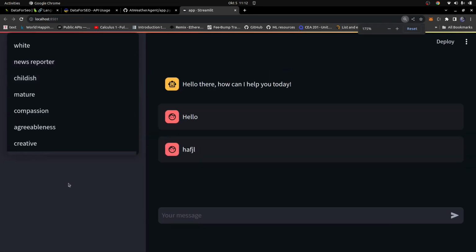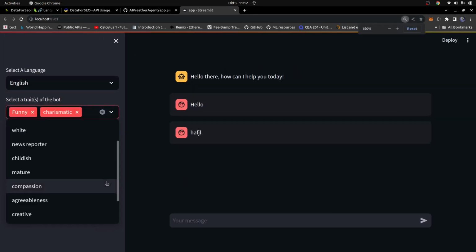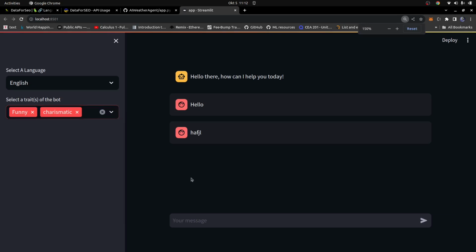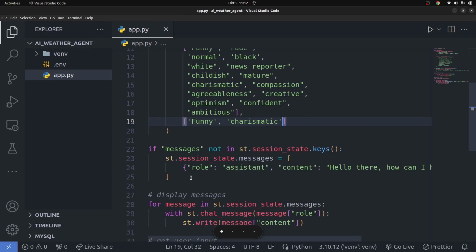Okay, so I'm just gonna zoom in a bit just to help you guys to be able to see that this is all well seen. Okay, so now that we have that done, now let's go ahead and build the AI part.